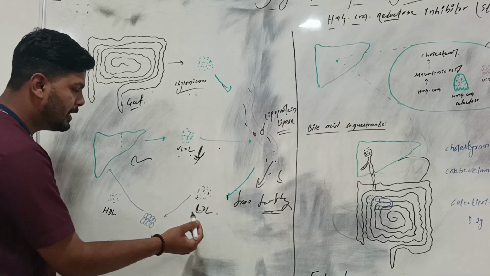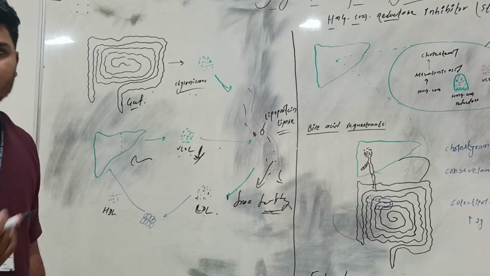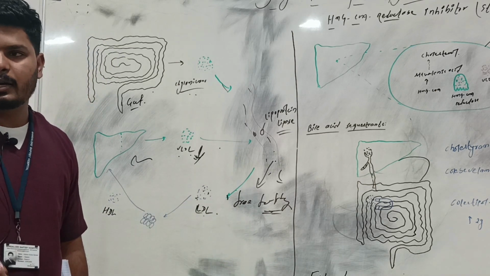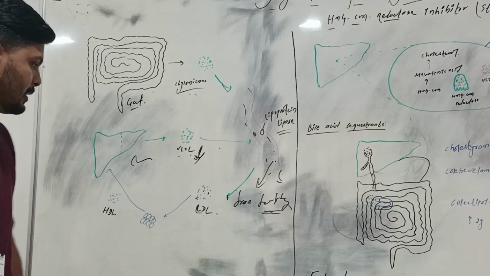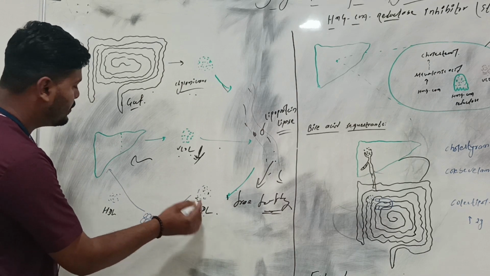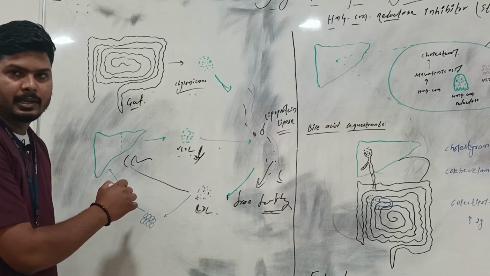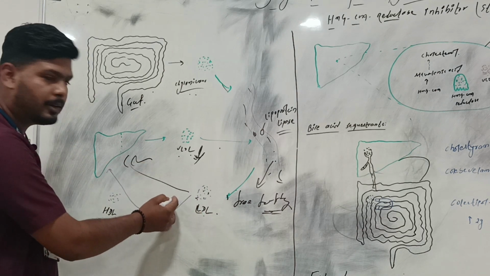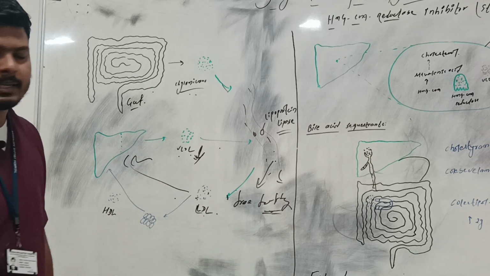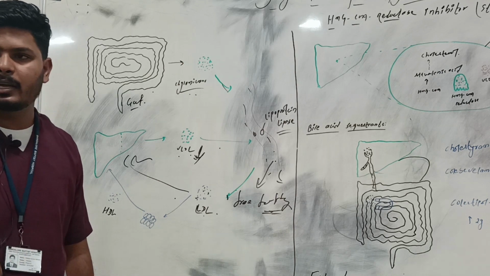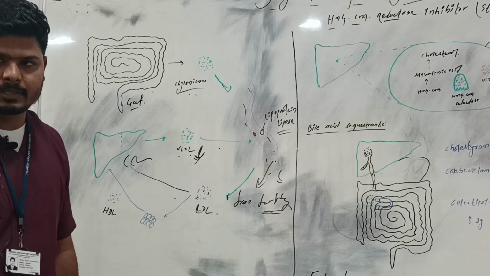Now, what does LDL do? LDL is also one of the most important factors in the body for cellular synthesis and for the integrity of the cell membrane. This LDL will get transferred to the liver directly, because it helps in the production of bile acid, and bile acid is important for the absorption and digestion of the lipids.